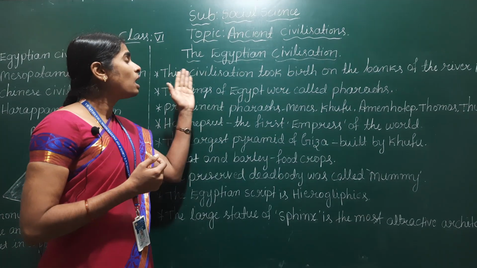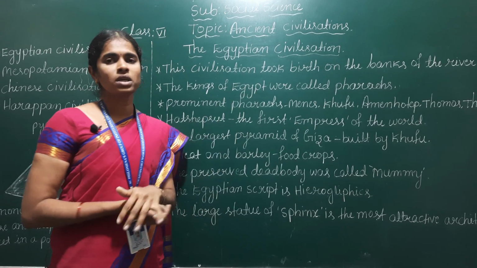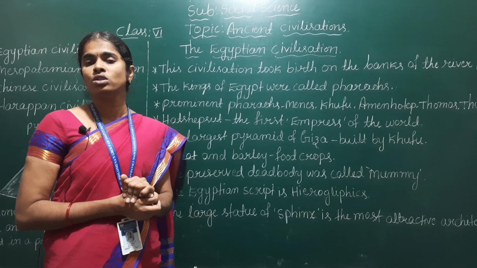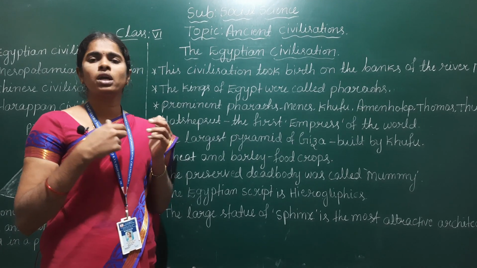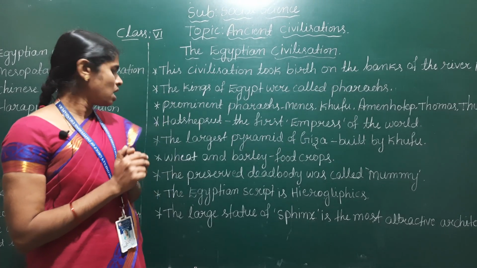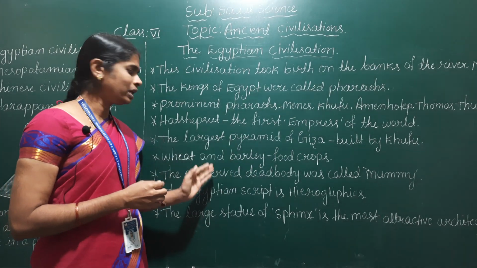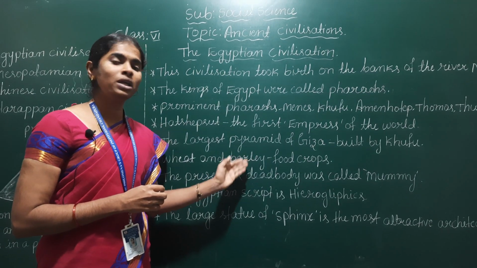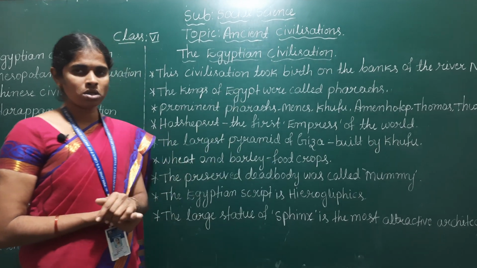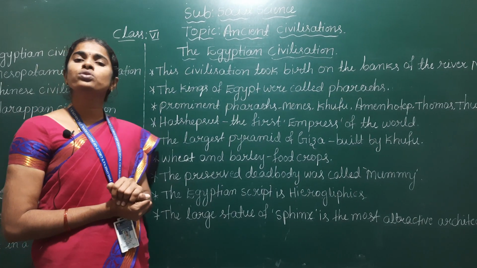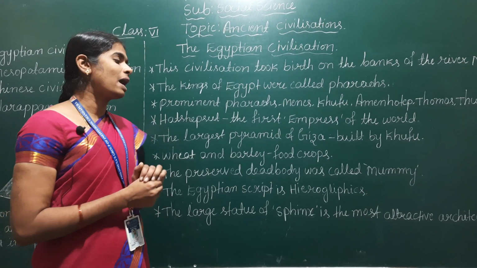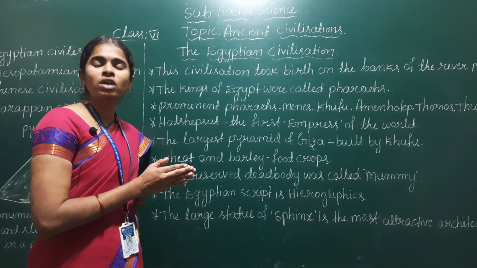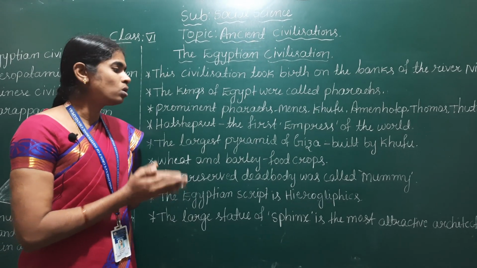These were the political contributions of Egyptian civilization. Next, contributions of Egyptian civilization. The Egyptians made great contributions to different fields. Wheat and barley were the prominent food crops of the Egyptians, and the Egyptians used Nile river water for agricultural purposes through canals.